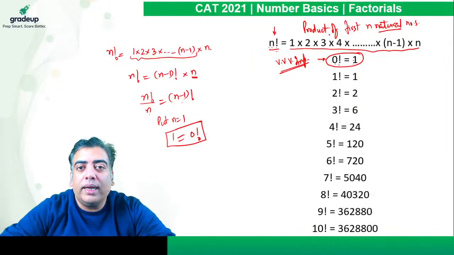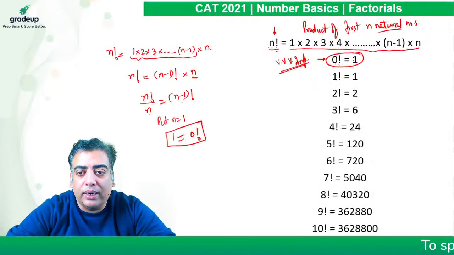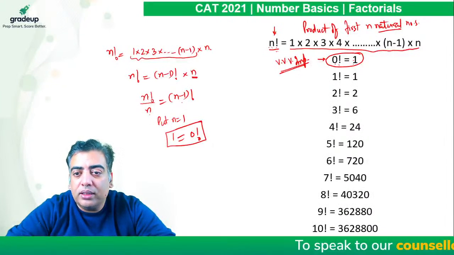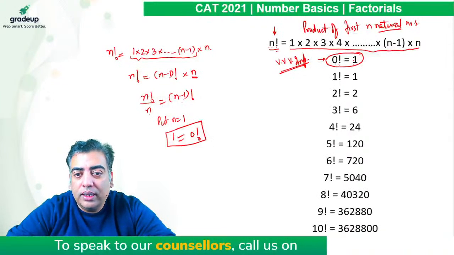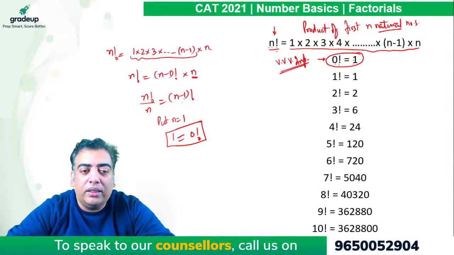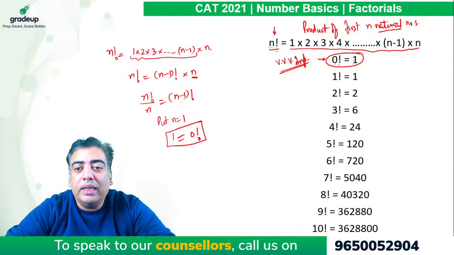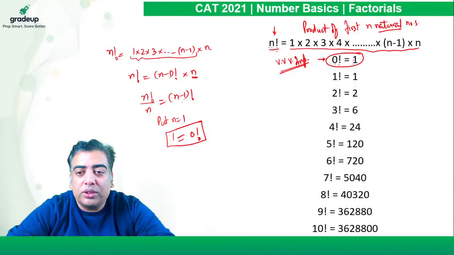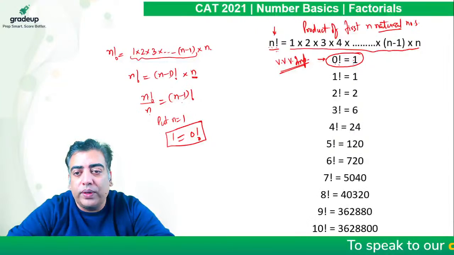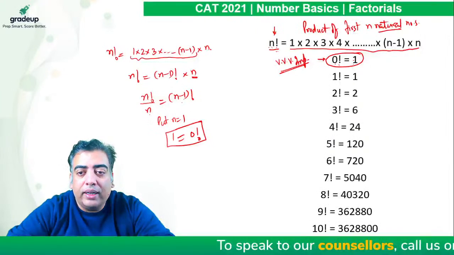It is not an exception. Please keep that in mind. Many teachers and many students say that it is an exception, which is wrong. Although from an exam point of view you will not be asked the value of 0 factorial, in your interviews the panel can ask you the value of 0 factorial, and why it is 1.